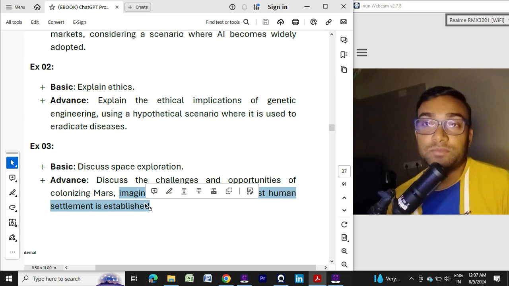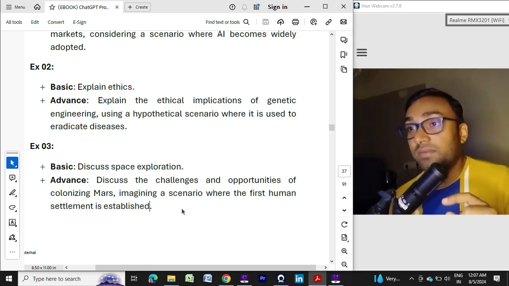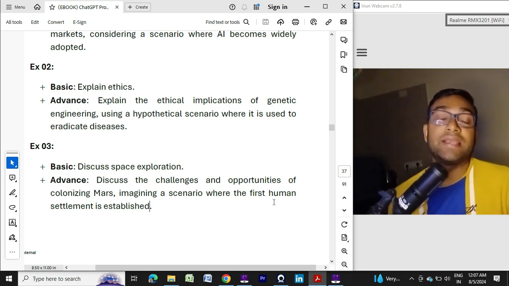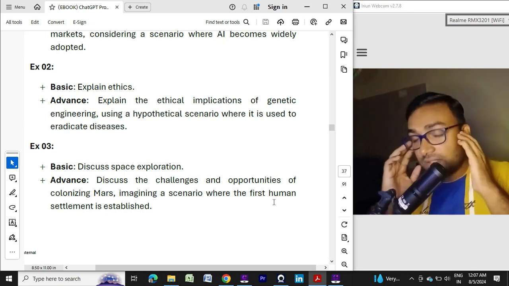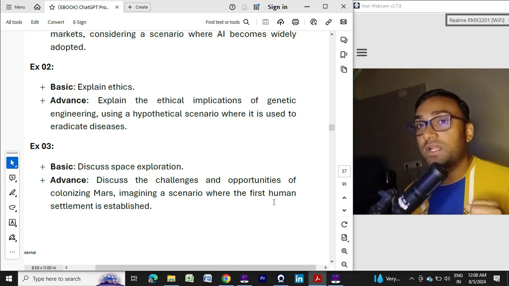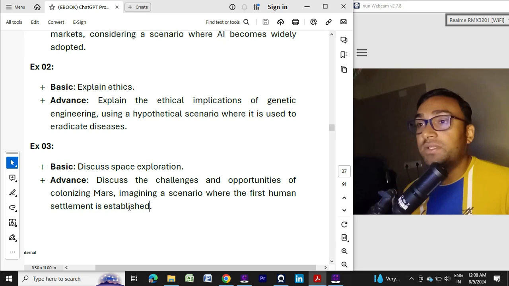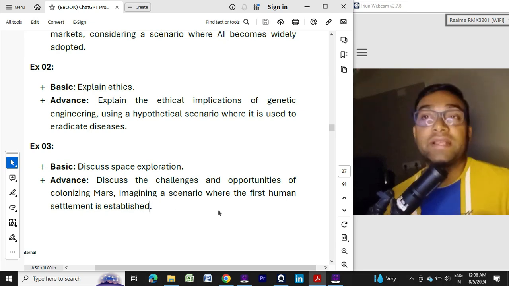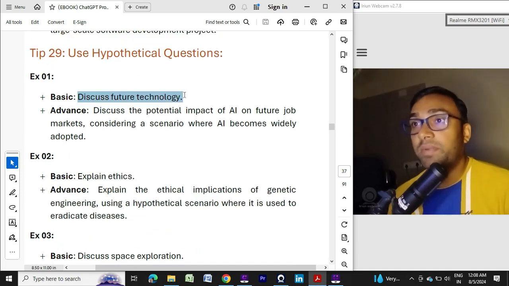You imagine that thing where the first human settlement is established. So you are creating pressure on ChatGPT to visualize those things. You are providing a hypothetical question to ChatGPT, so provide me the solution based on this: you imagine a scenario where the first human settlement is established. Okay, so let's go to the practical session and see how it responds.